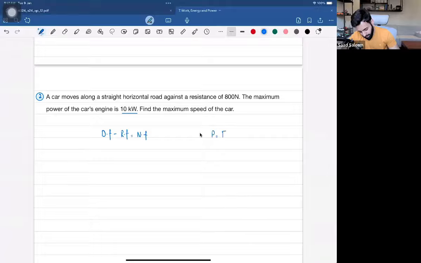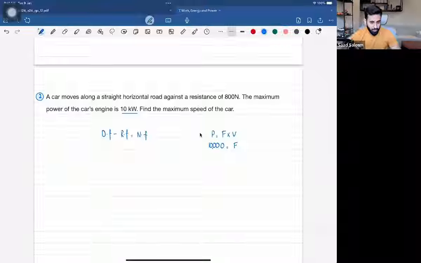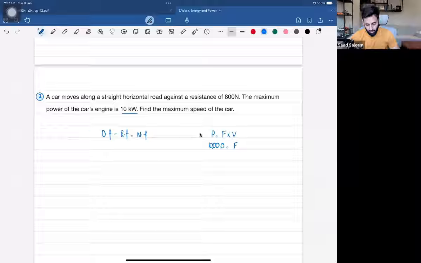We know that power is equal to force times velocity. Now, what's the power? The power is 10,000 actually, because it's 10 kilowatts. What's the driving force? We don't know. And what is the velocity? We don't know that either. So if I find out the driving force, that would be equal to 10,000 upon velocity. So this is a force, but remember, this is the driving force.